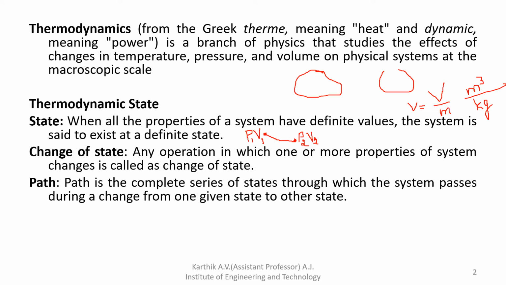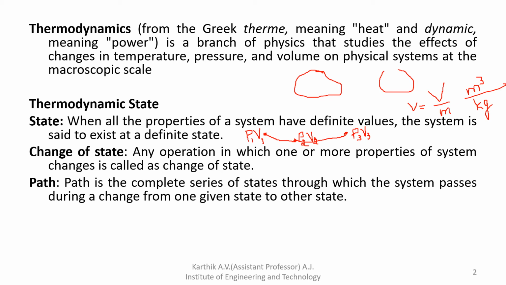Next, see the path. Here one more state is there. A state point at a particular state is described by its properties, so for this state the pressure is P3 and the volume is V3. Path is nothing but the series of states through which the system passes. This is called the path of the process.